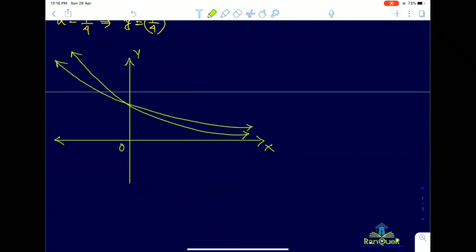In another case it is something like this. Do you get my point? This point will be fixed.